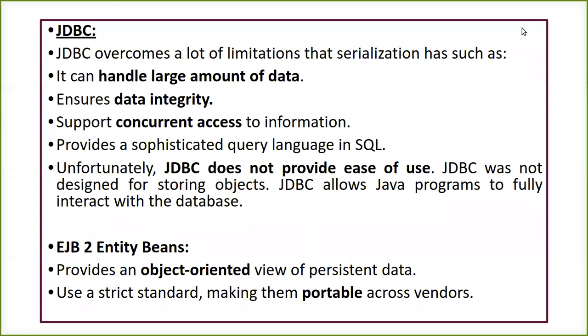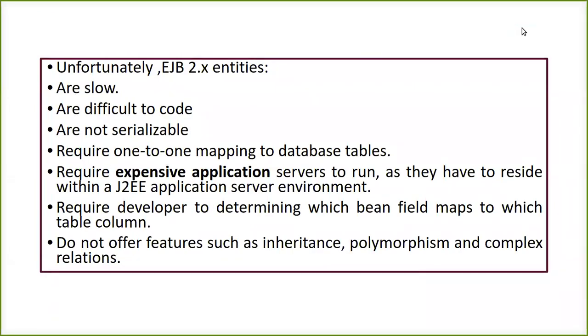Next, an option to deal with data persistency is EJB2 entity beans, which provide an object oriented view over your persistent data and allow portability across a number of vendors, because there is a strict standard which needs to be followed. Now, there is EJB 2.x, meaning 2.1, 2.2, something like that.